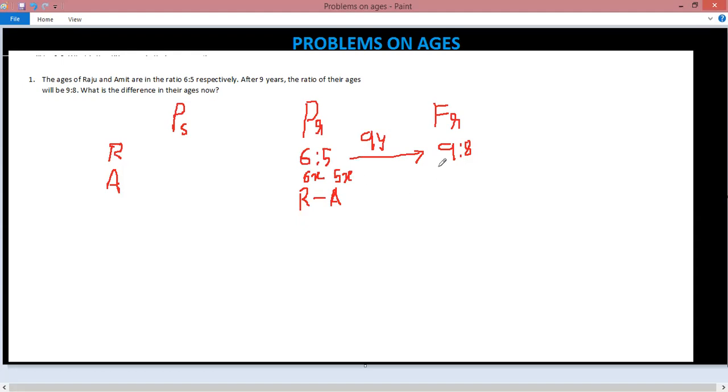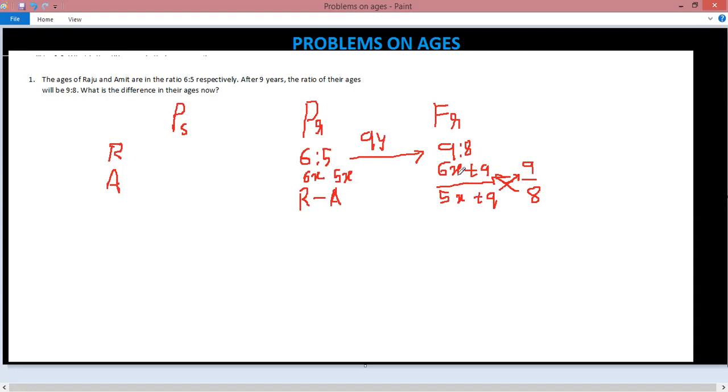Now, after 9 years, what is the age of Raju? It is obviously 6x plus 9. And what is the age of Amit? Which is 5x plus 9. That must be equal to the ratio 9:8. We know that it is 9/8. Now cross multiply these two.